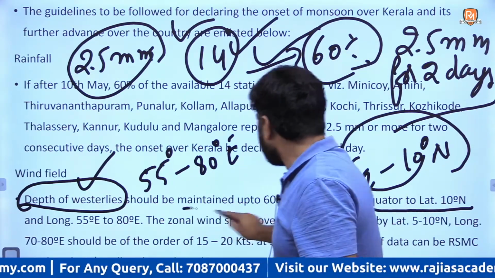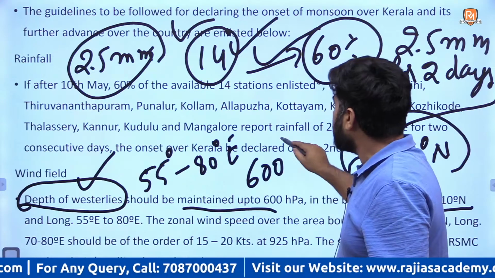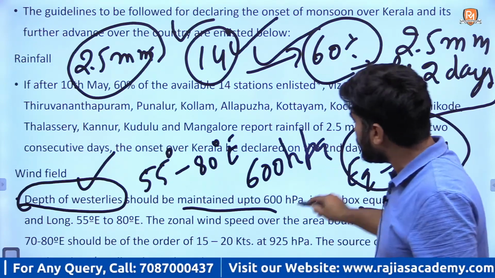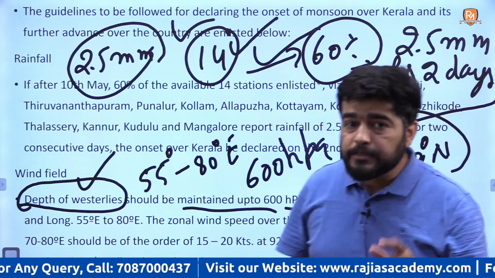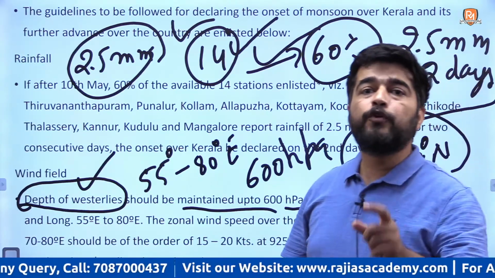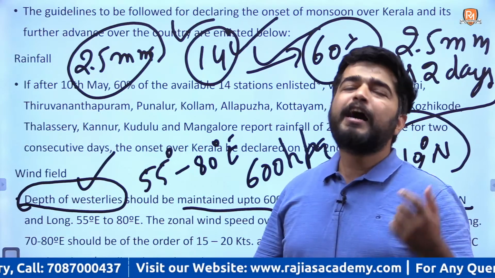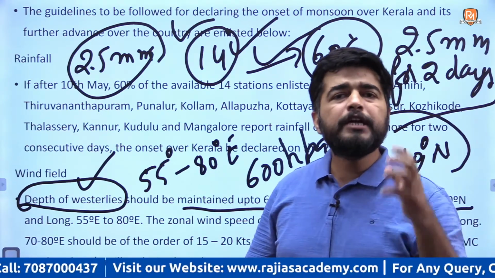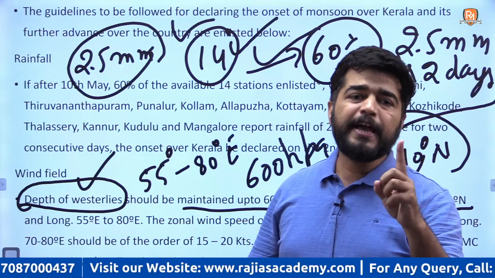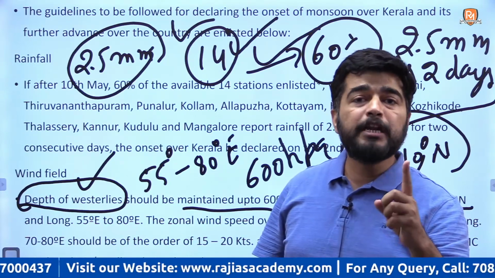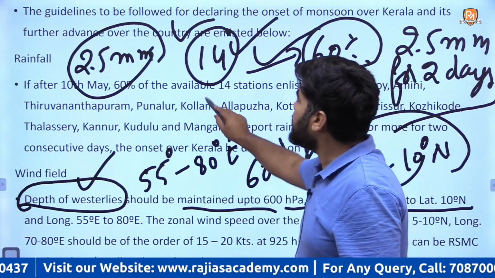if the depth is around 600 hectopascal. Hectopascal is the international unit used for pressure now. Nowadays the main unit is hectopascal. If I put it simply, it is equivalent to 1 millibar. 1 hectopascal is equivalent to 1 millibar, or you can say 100 pascals.